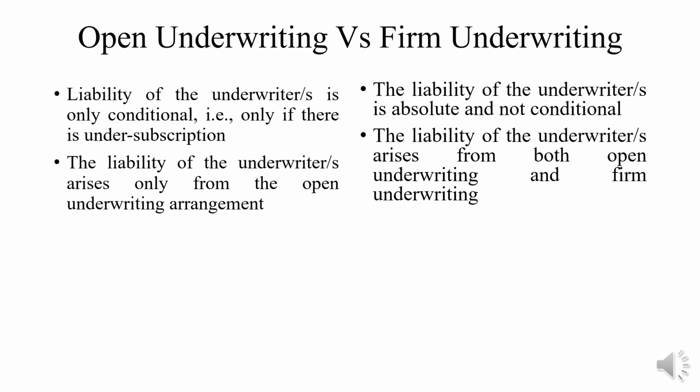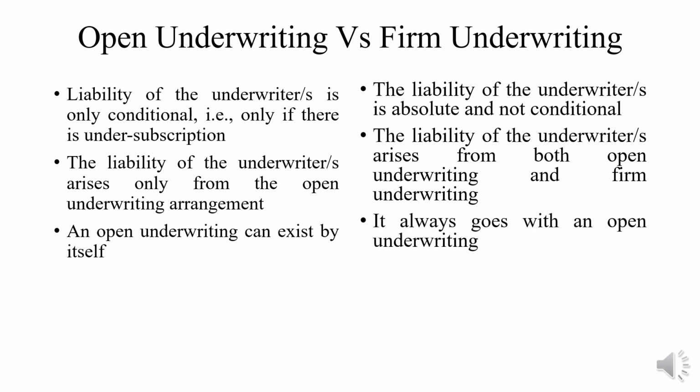Even if the shares are fully subscribed or oversubscribed, these underwriters are going to take up the specified number of shares. And open underwriting can exist by itself because as soon as the shares are not subscribed by the public, they are supposed to be subscribed by the underwriter, so therefore it exists by itself.